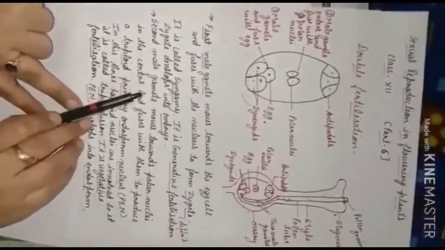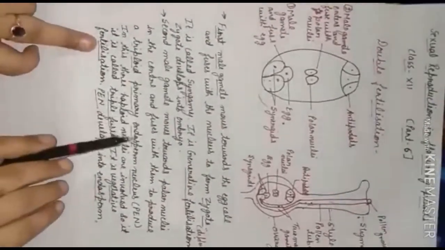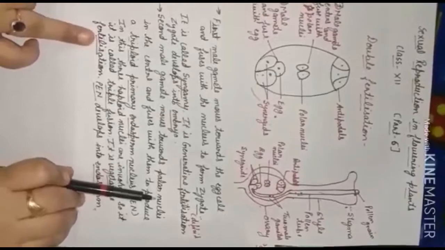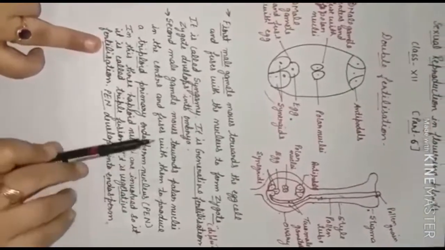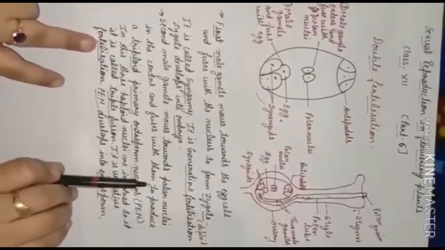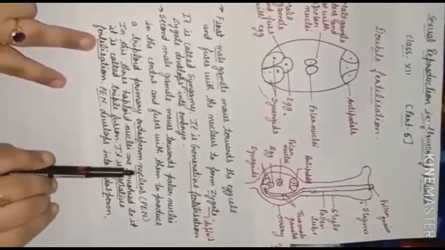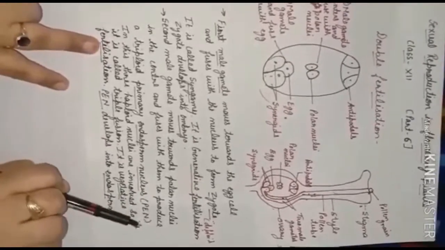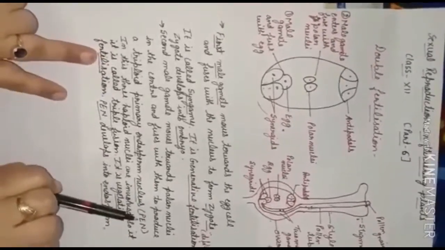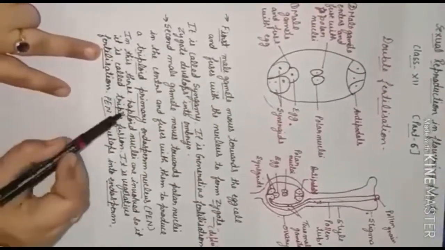Now the second male gamete moves towards the polar nuclei. It moves directly towards the center, and there at the center it fuses with the central cell. After fusing with the central cell, it forms the triploid primary endosperm nucleus, that is PEN. Got it? Here three nuclei are forming, and all three nuclei are haploid.